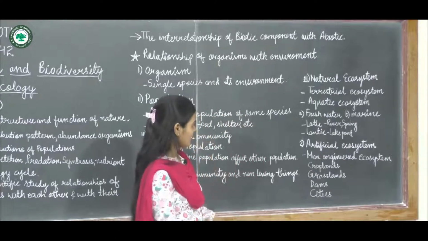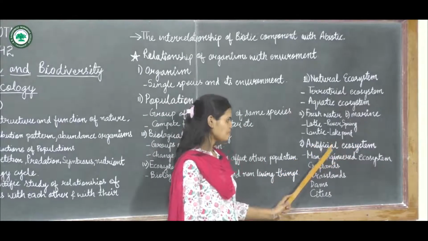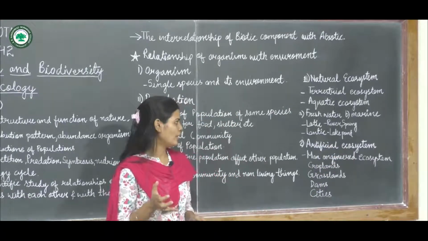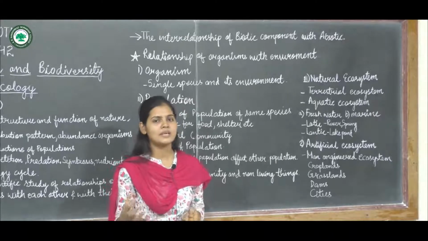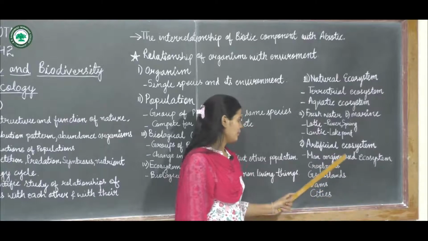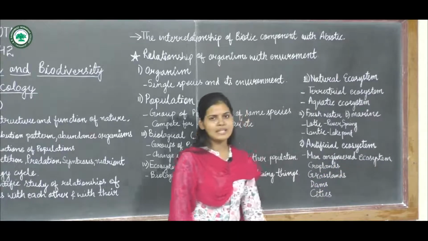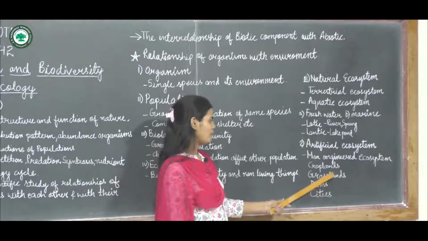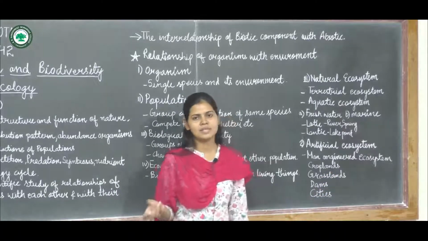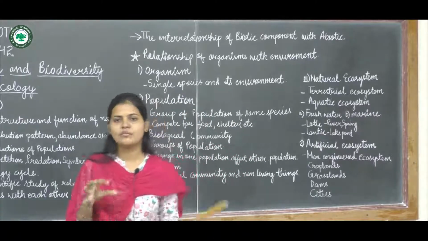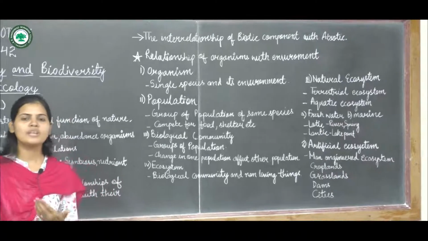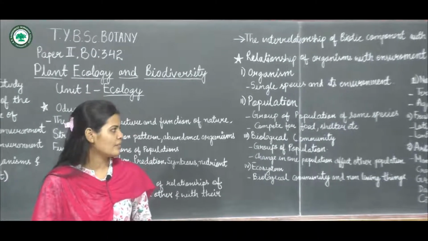Now the last one is the artificial ecosystem. Artificial ecosystem means it is not naturally present in nature or in our environment, it is created by men, or it can be called the man-engineered ecosystem. Examples of this man-engineered ecosystem are cropland, grassland, dams, cities, buildings, and the different things which are created by man for his own ease. These can be called the artificial ecosystem.